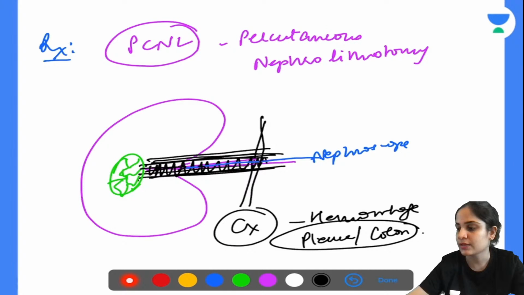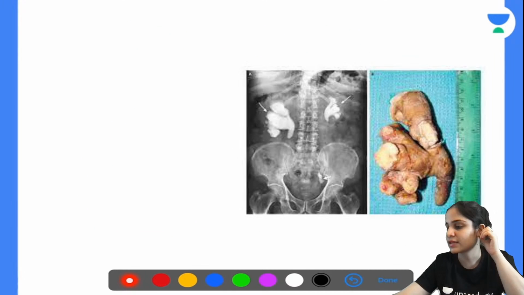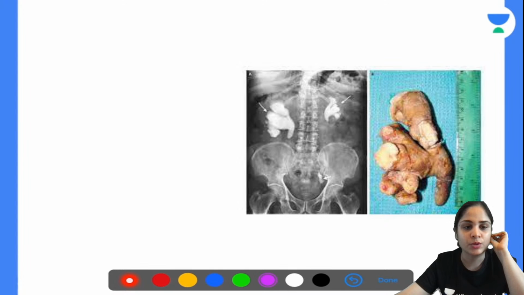The next one that you need to know. Okay, so this is an example of a staghorn calculus, guys. I put a picture of a staghorn calculus.